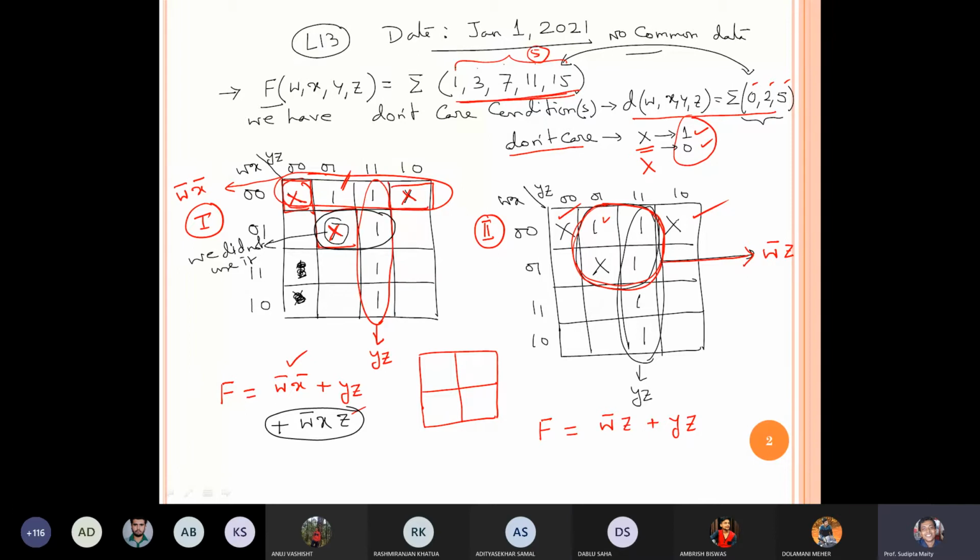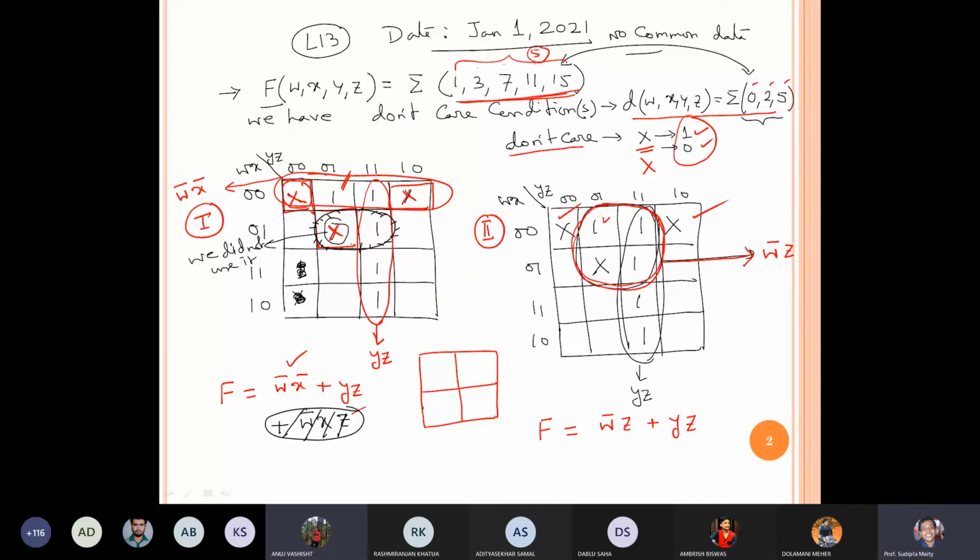We will bother about only one, whether all ones are accounted or not. So for that reason we cannot write that one. Sir, by both methods, we got different results. So are both correct?